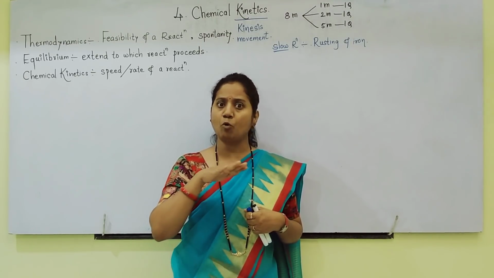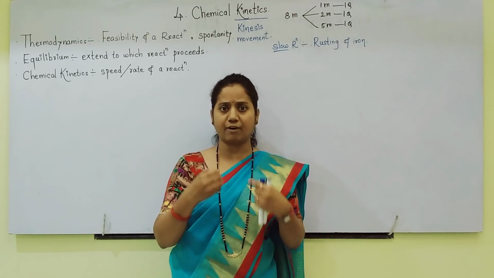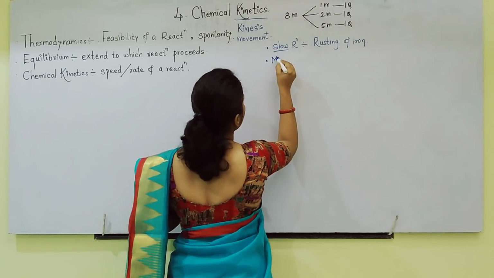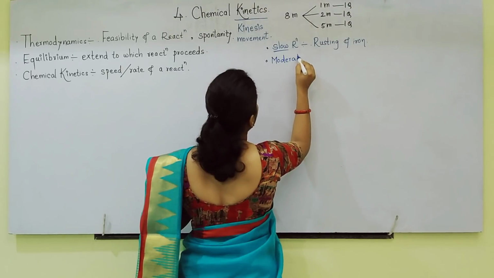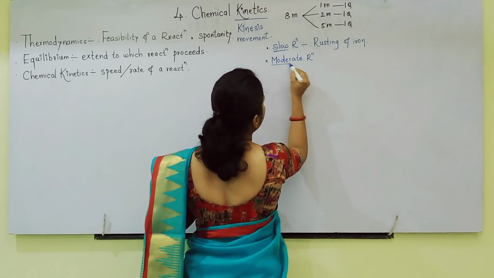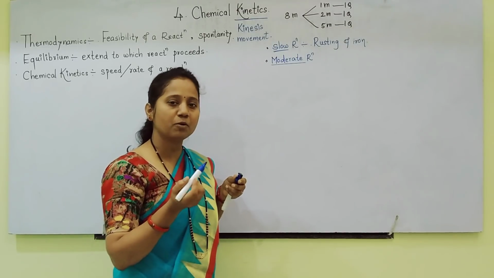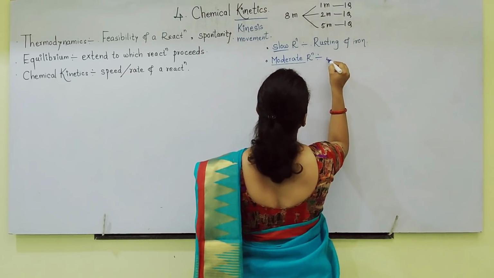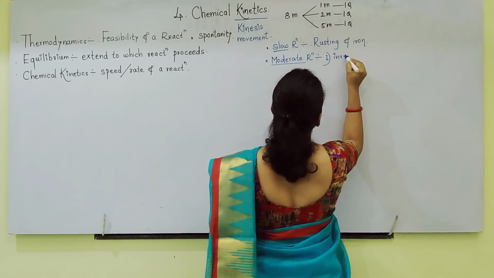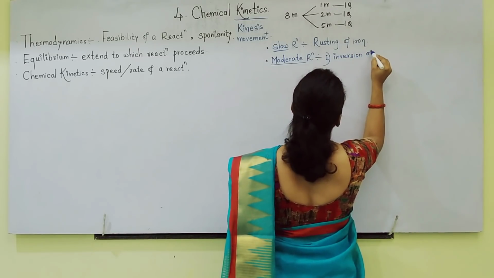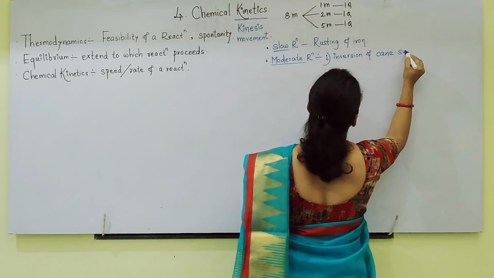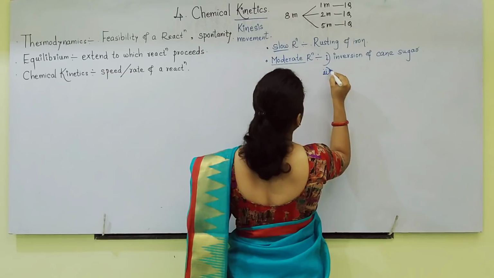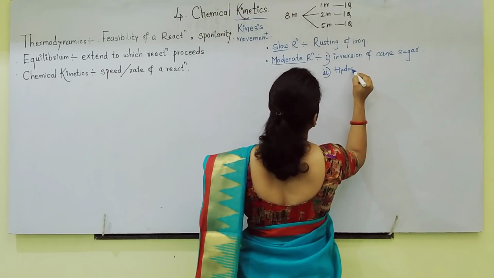Some reactions take place at moderate speed, not much slow also, not much fast also. So the second type is moderate reactions. Slow reactions, moderate reactions. For moderate reactions, which examples can you give, students? For example, inversion of cane sugar. Cane sugar is nothing but sucrose. Second, hydrolysis of starch.